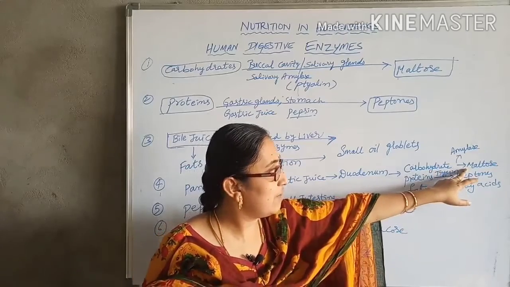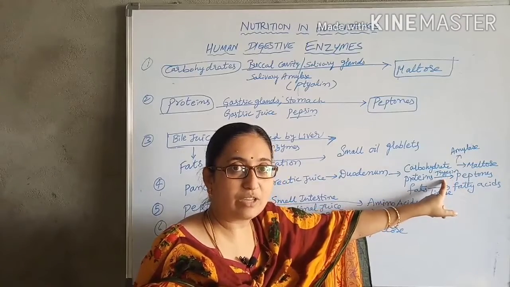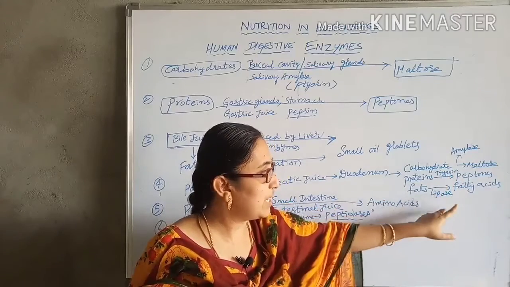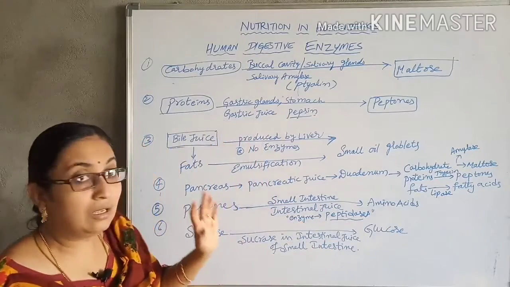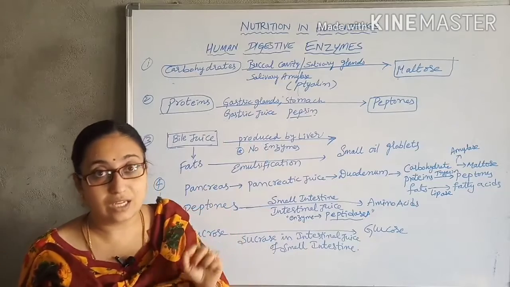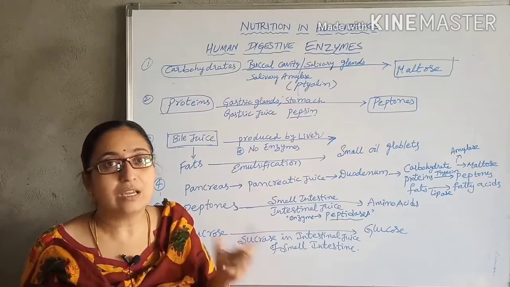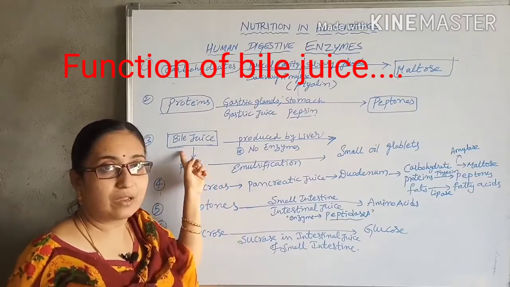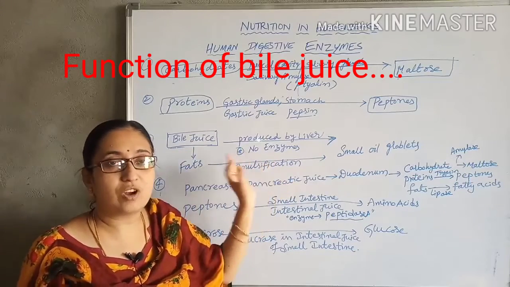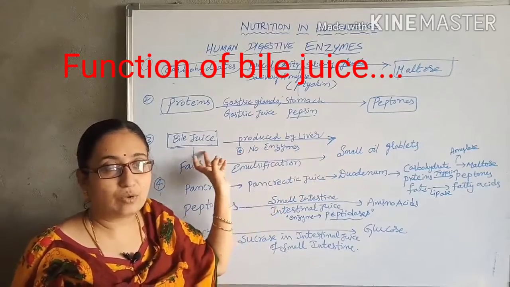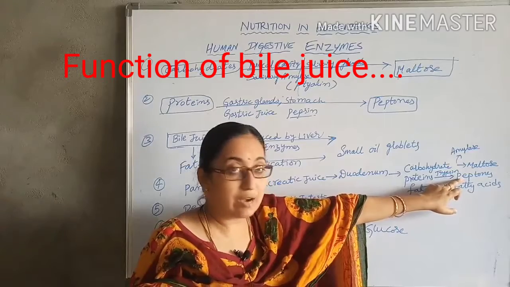Carbohydrates are converted into maltose by the action of amylase, proteins are converted into peptones by the action of trypsin, and fats are converted into fatty acids and glycerol by the action of the lipase enzyme. So children, keep it in your mind that the only juice not having enzymes is the bile juice. Bile juice does not have any enzymes, but it is very important for digestion because it acts on the fats.